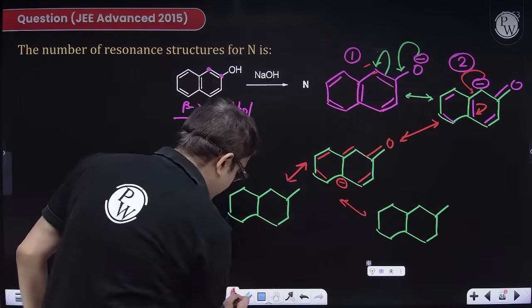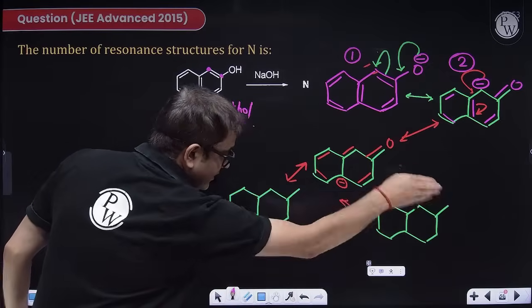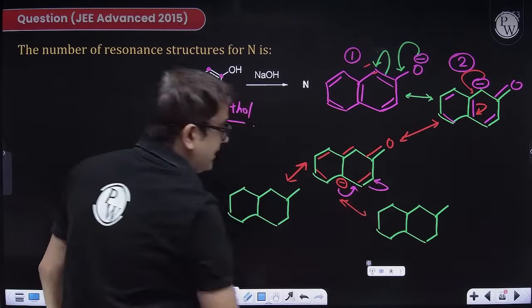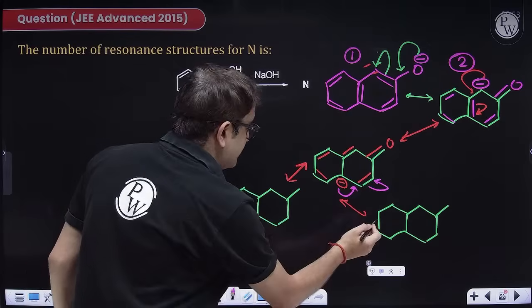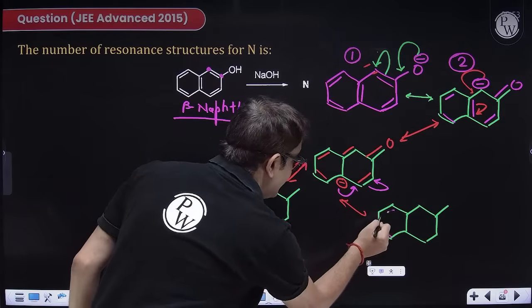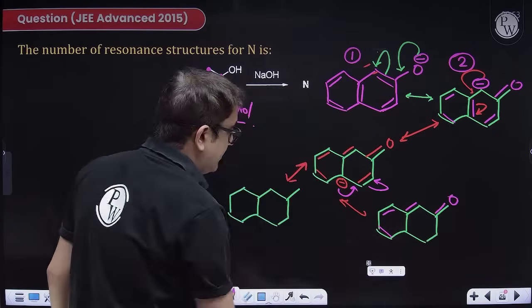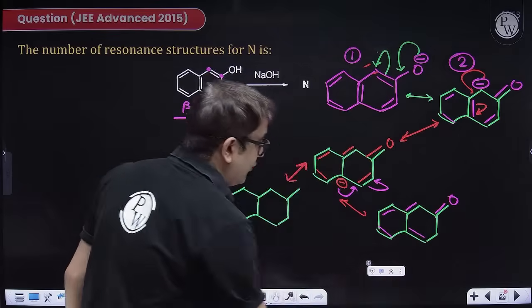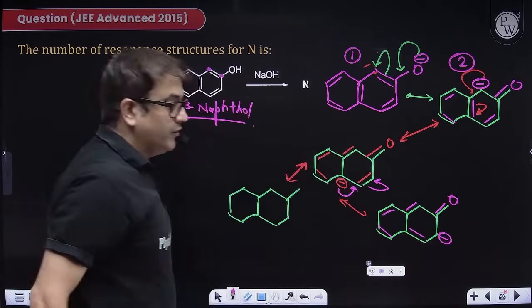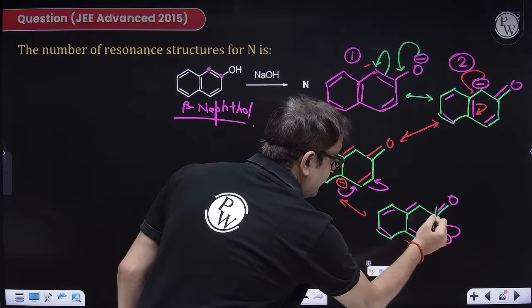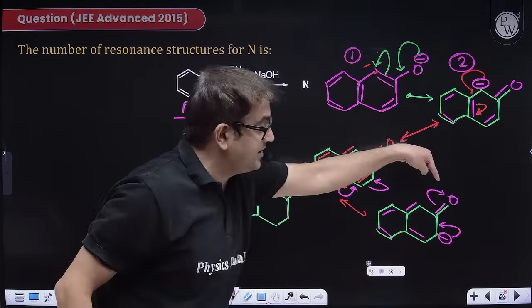So first I'm doing the resonating structure on this flow. This flow will make the electron over here. So these bonds are as it is. This is as it is. This is as it is. The electron has just flown over here with a minus sign. After this, sir, again this flow will bring the oxygen over there.